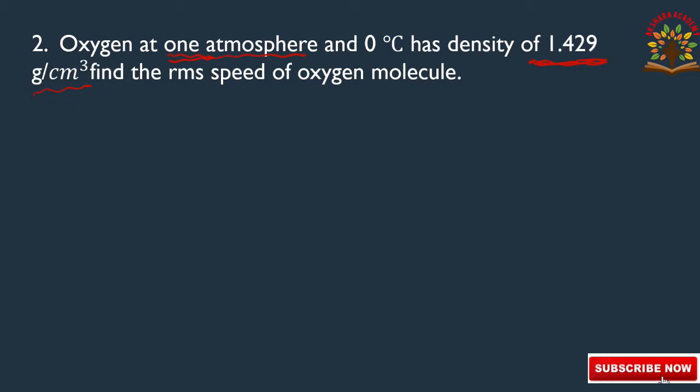Now let us go for the solution. Formula for RMS speed of oxygen molecules: Vrms is equal to square root of 3p by rho, where p denotes the pressure and rho denotes the density. Either we can write rho or d for representing the density.